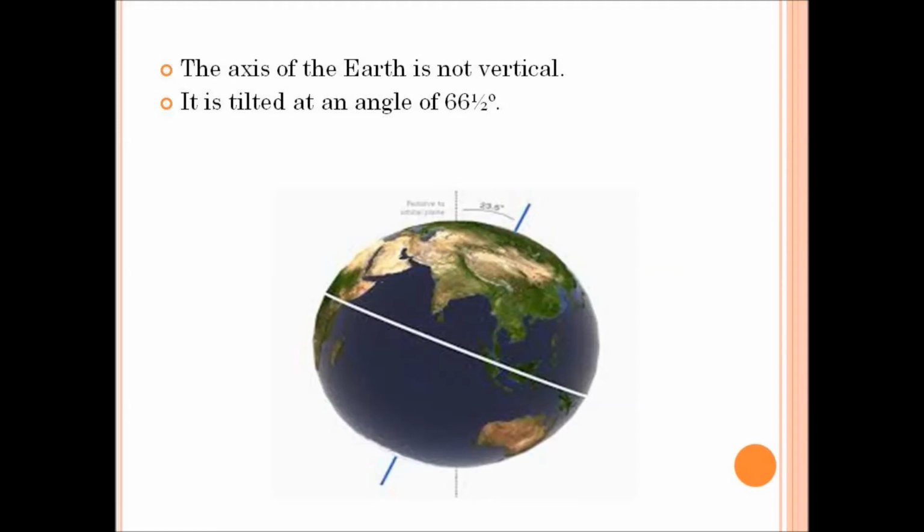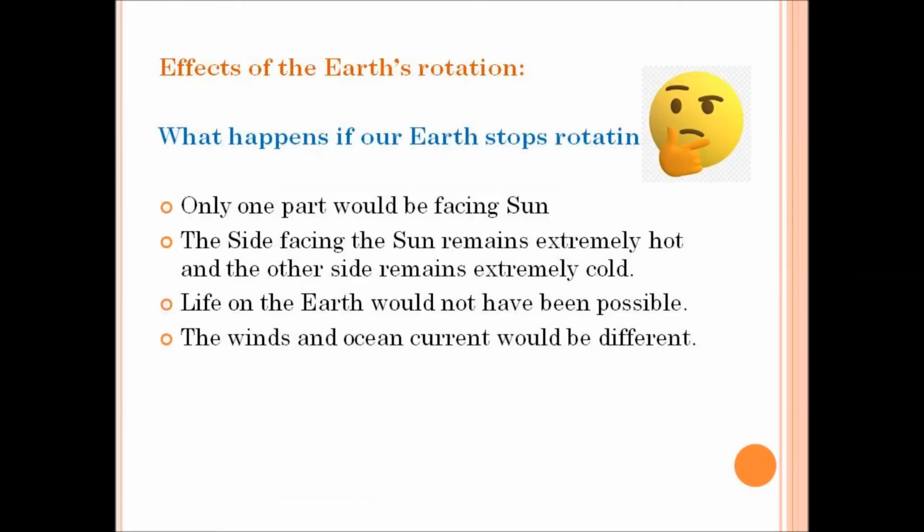The axis of the earth is not vertical. We have already studied this in the previous lesson. The axis of the earth is not vertical, it is not straight, but it is tilted at an angle of 66.5 degrees. Can you understand, children? The axis of the earth is not vertical, that is, it is not straight, it is tilted at an angle of 66.5 degrees.